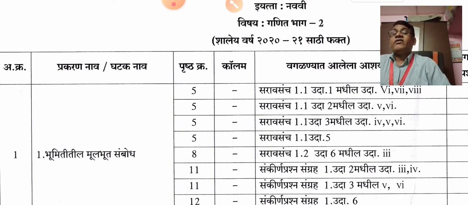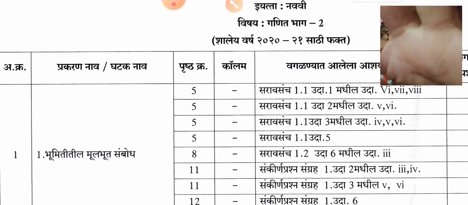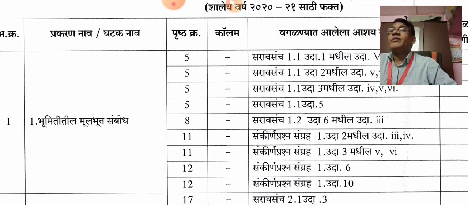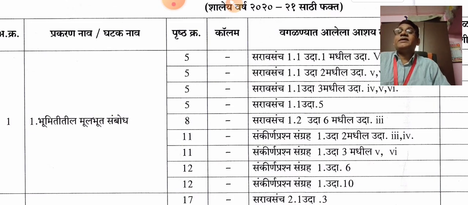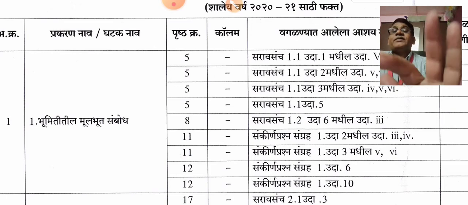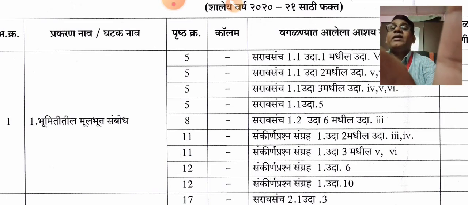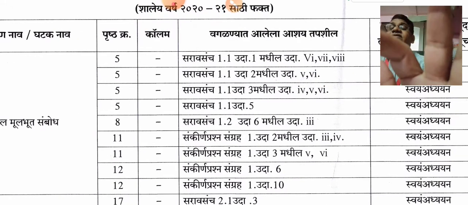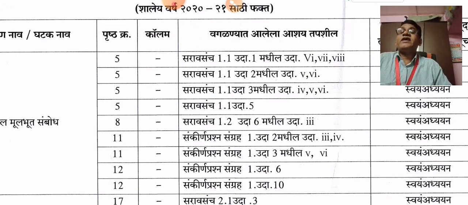In that chapter, take page number 5. On page number 5, practice set 1.1 and example 1, and in that example 1, the 6th example, 7th example and 8th example are omitted.